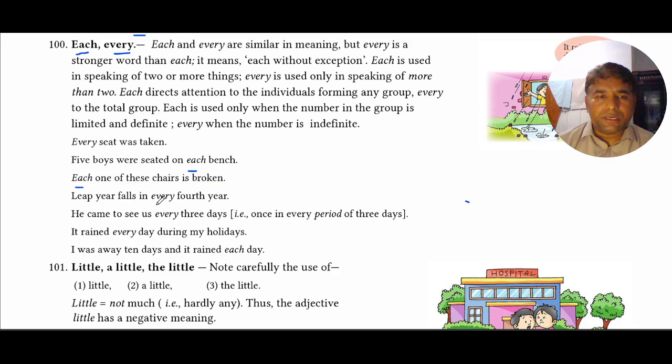Leap year falls in every fourth year. He came to see us every 3 days. It rained every day during my holidays. I was away 10 days and it rained each day. Here, each is directing our attention towards individual days in a span of 10 days.